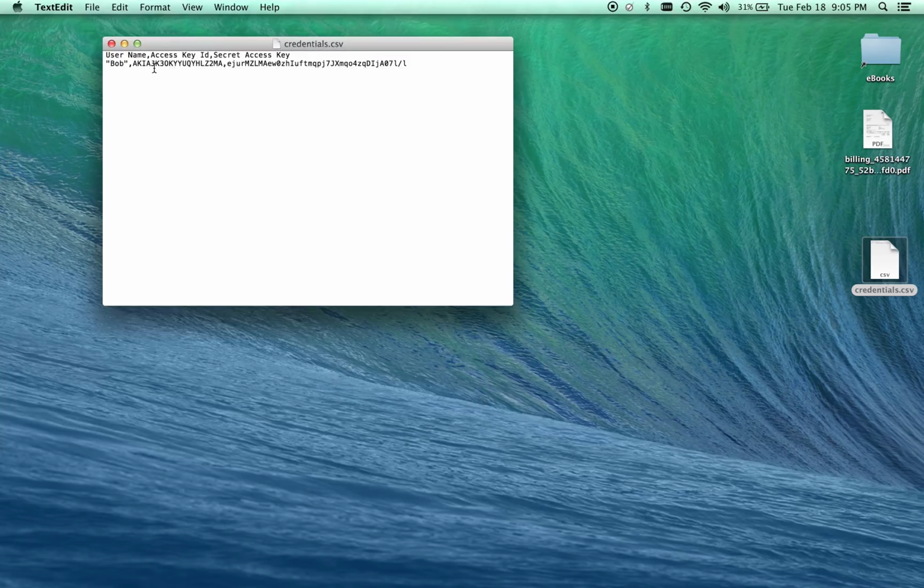Now, as you can see, we have basically two keys. We have an access key ID, and then we have a secret access key. And then obviously the username. So we have Bob. Here's his key ID, and then here's his access key. So now what we need to do is take this information and add that instance or that environment that we created to NetBeans.